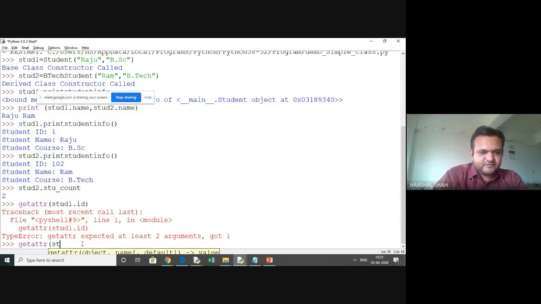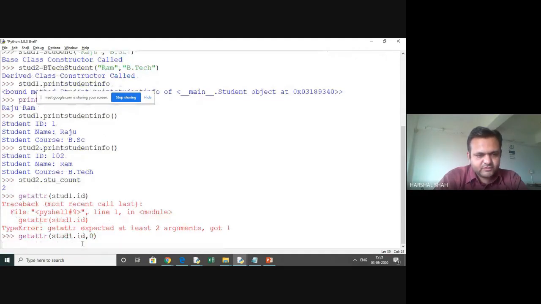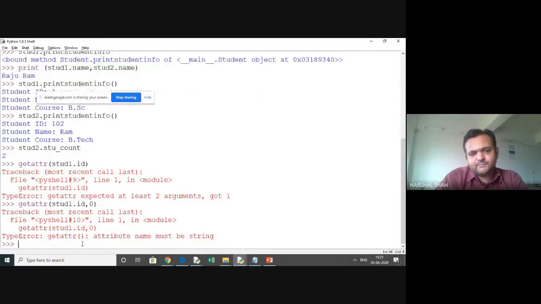So does student1.id have a 0? It will get this attribute, and the name must be a string. So we will have object and name. Sorry, this is the object, and here what can be checked is the name.